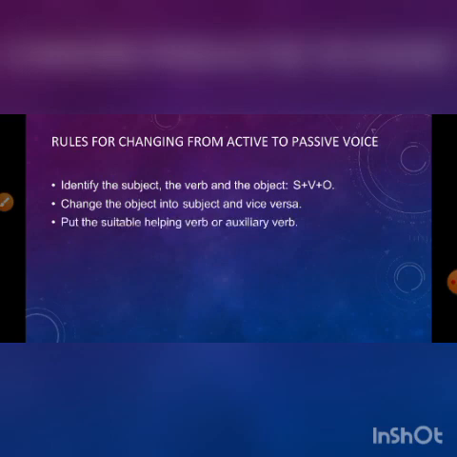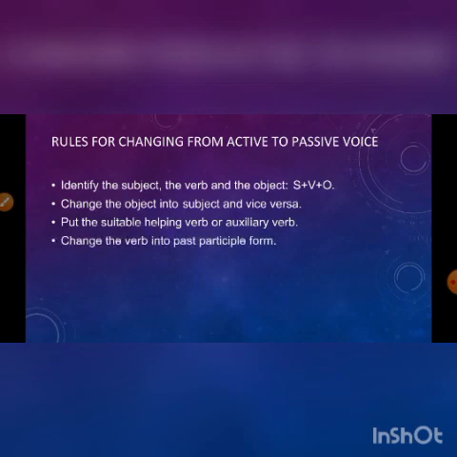And third thing, put the suitable helping verb or auxiliary verb. Here helping verb or auxiliary verb refers to the be verb. Okay, be verb, because one helping verb may be there in the sentence, sometimes a helping verb is not there in the sentence. Okay, so if one helping verb is given, you can change the form of the verb, it's mandatory. But along with that, you have to put another auxiliary verb, that is the be verb. It's mandatory in every sentence. Okay, I will tell you with examples, don't worry.